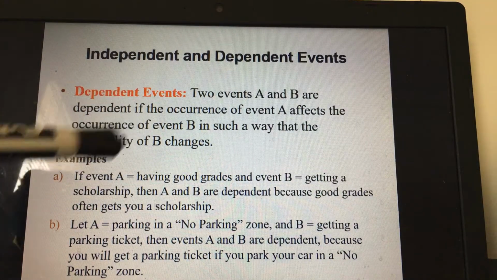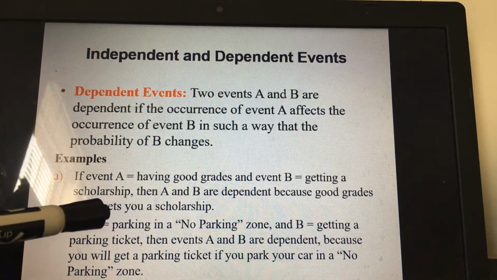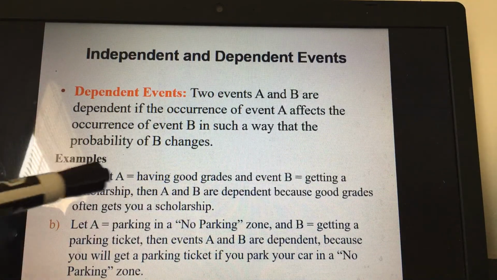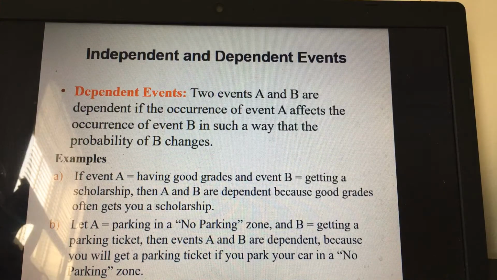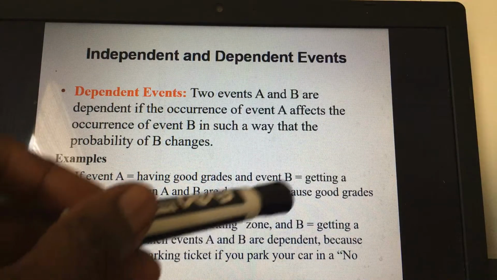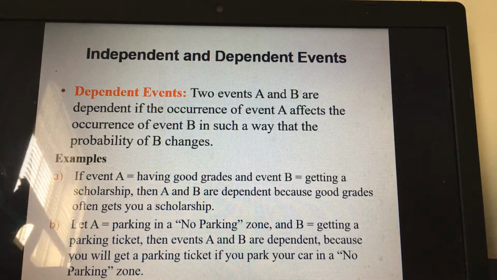Look at the good examples here. Let's say having good grades and getting a scholarship. If event A is having good grades and event B is getting a scholarship, when you have good grades, you get a scholarship. They are dependent. One affects the other. How about this? Parking in a no parking zone and getting a parking ticket. When you park your car in a no parking zone, you get a parking ticket. These two events affect the other, and so they are dependent.